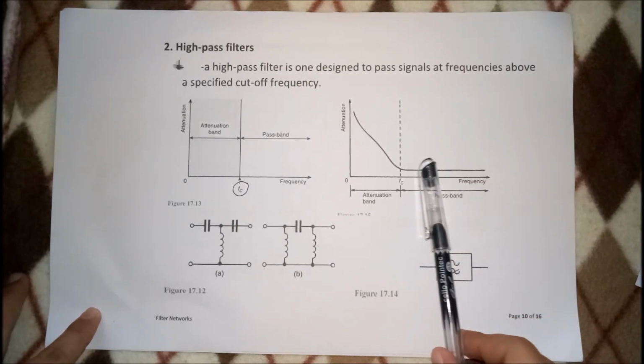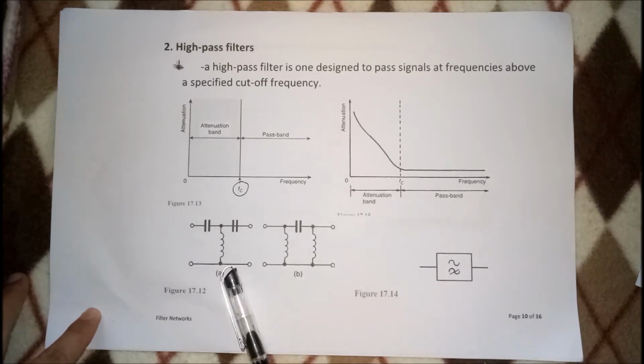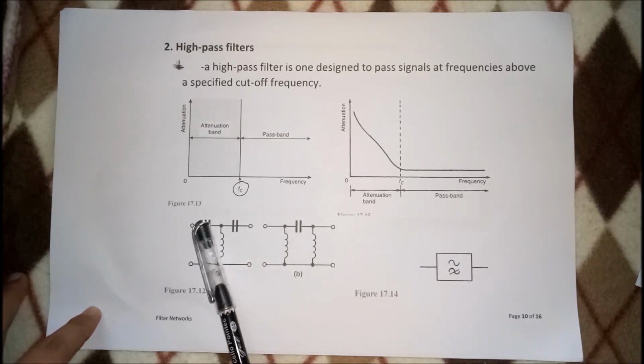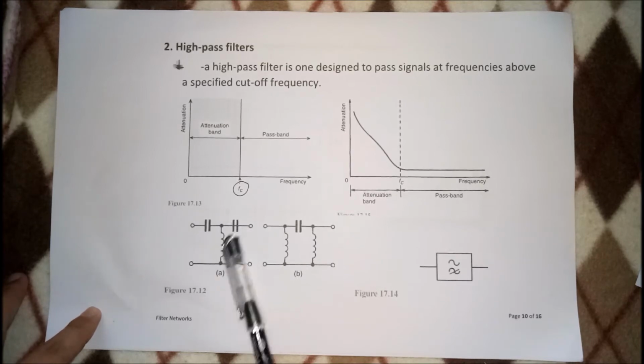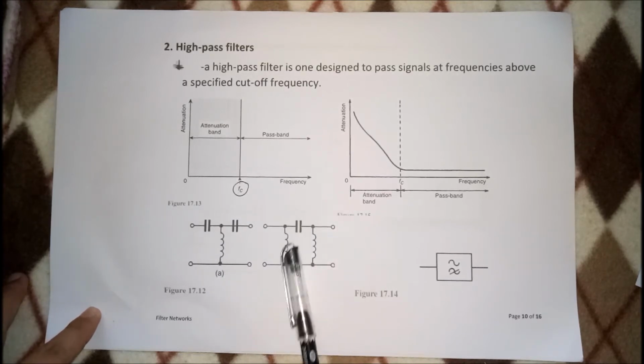Okay, meron kang a little bit of attenuation because this is not ideal. So, this is how the circuit is done. Meron kang capacitors. If T network siya, ganito. Kapag pi network ka, ganito siya.